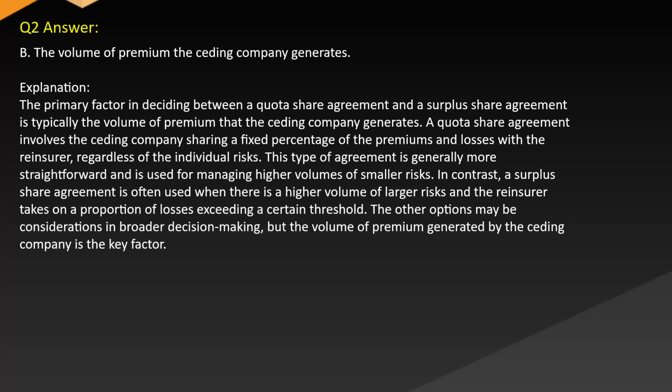Explanation. The primary factor in deciding between a quota share agreement and a surplus share agreement is typically the volume of premium that the ceding company generates. A quota share agreement involves the ceding company sharing a fixed percentage of the premiums and losses with the reinsurer, regardless of the individual risks. This type of agreement is generally more straightforward, used for managing higher volumes of smaller risks. In contrast, a surplus share agreement is often used when there is a higher volume of larger risks and the reinsurer takes on a proportion of losses exceeding a certain threshold. The other options may be considerations in broader decision-making, but the volume of premium generated by the ceding company is the key factor.